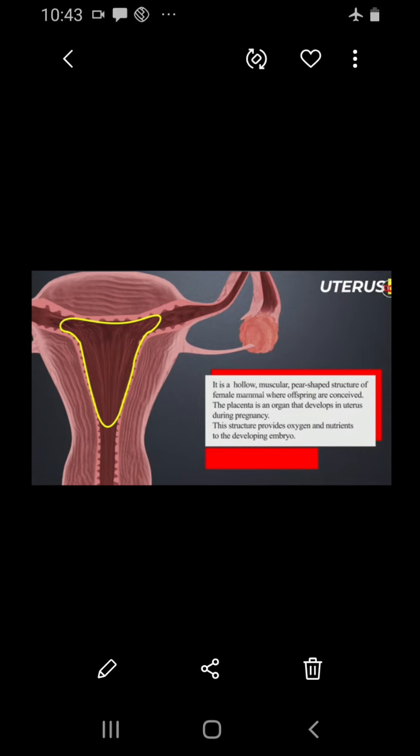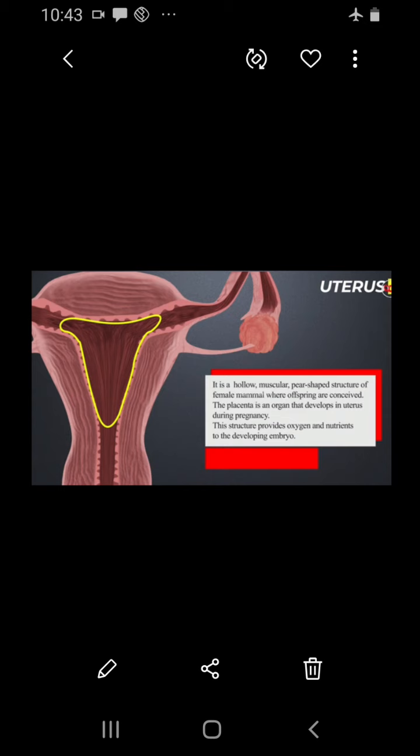Now next we shall see about the uterus. The uterus is a pear-shaped, muscular, hollow structure present in the pelvis, and it lies between the urinary bladder and the rectum. The development of the fetus occurs inside the uterus. The narrow lower part of the uterus leads to the cervix, which opens out into the vagina.